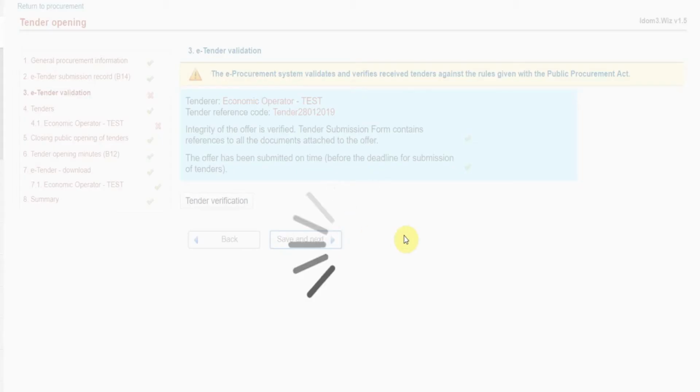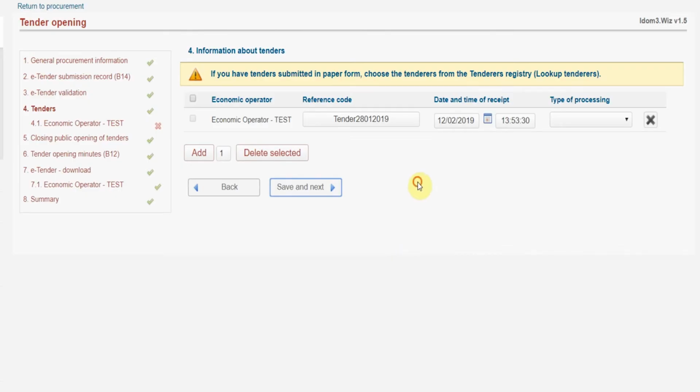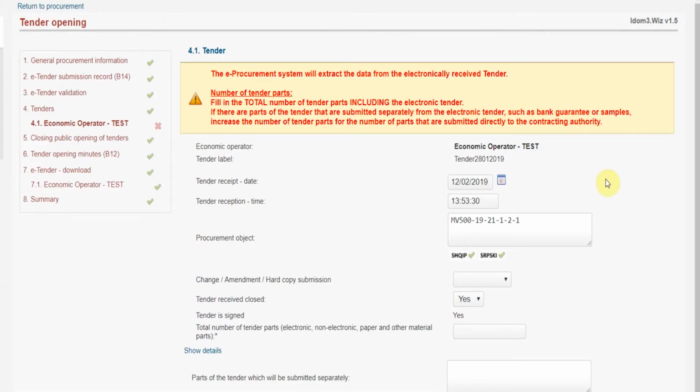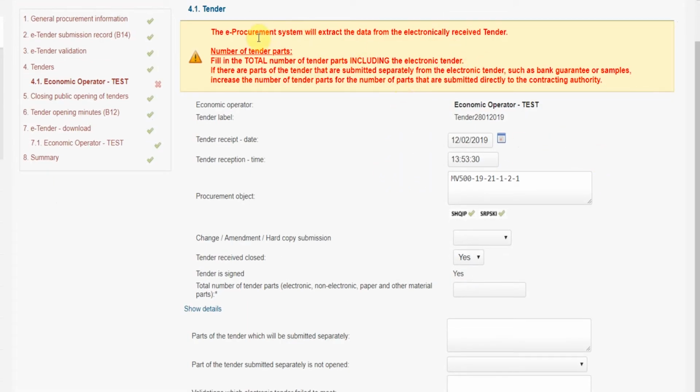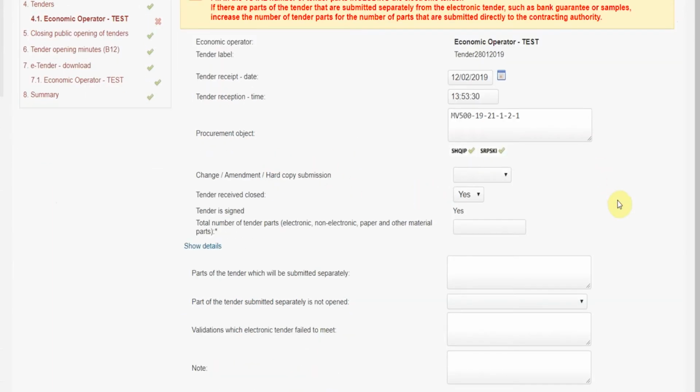Save and continue. In the fourth step, information on tenders is presented. Here, the economic operators who have submitted bids are shown. Save and continue. In the next step, the system displays detailed data on each economic operator and the details of the submitted bid.